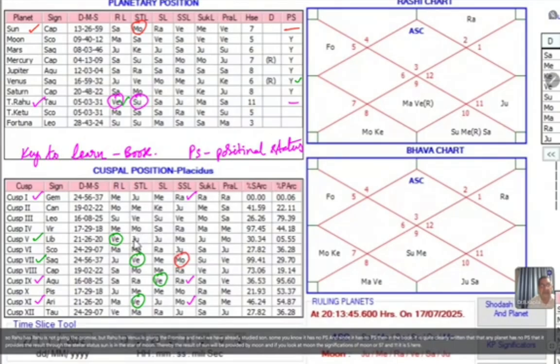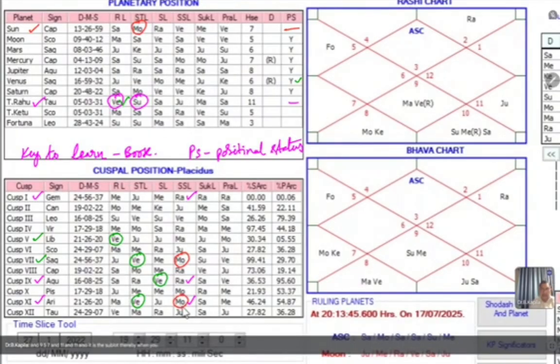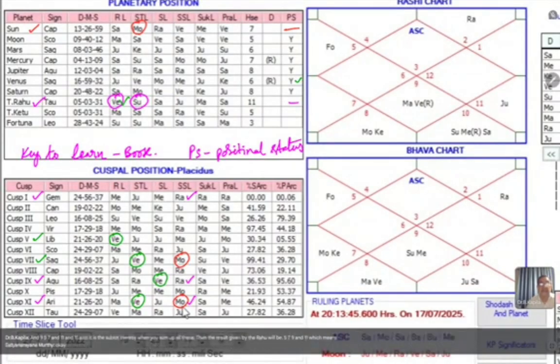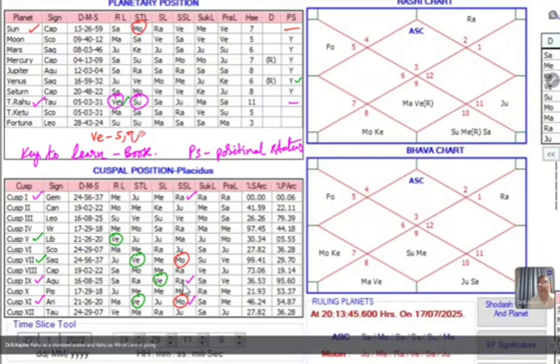It is present in the fifth cusp, 7 it is sub-sublord, and 11 also it is the sub-sublord. Thereby, when you sum up all these, the result given by Rahu will be 5, 7, 9, and 11, which means Rahu as ascendant sub-sublord and Rahu as ninth cusp sub-sublord is giving a strong promise for the event of second marriage. Now let us check